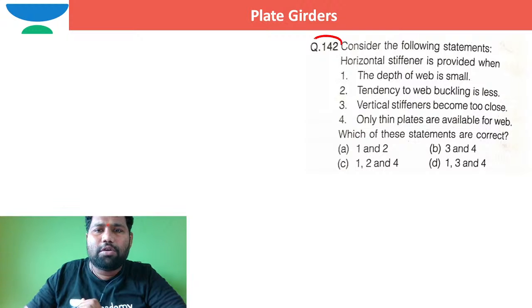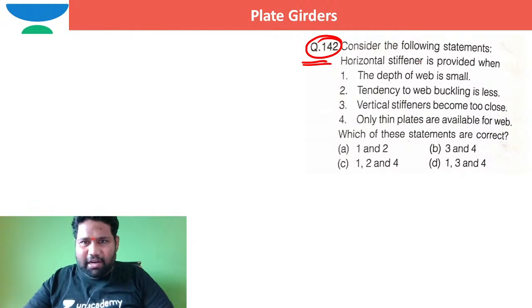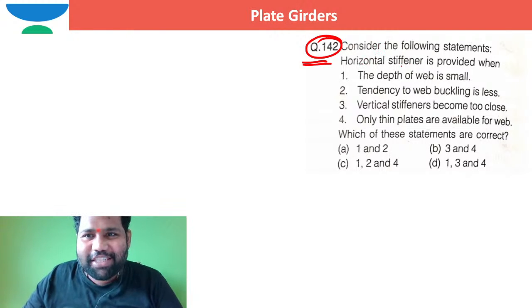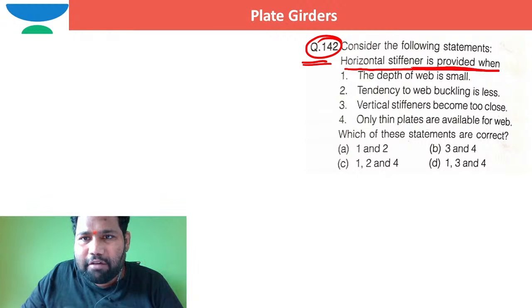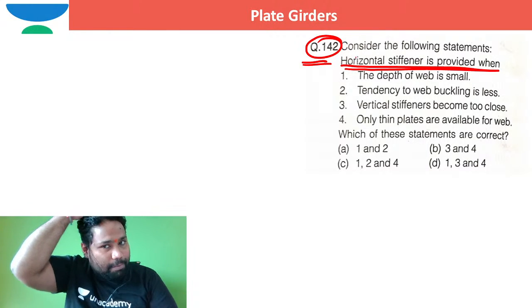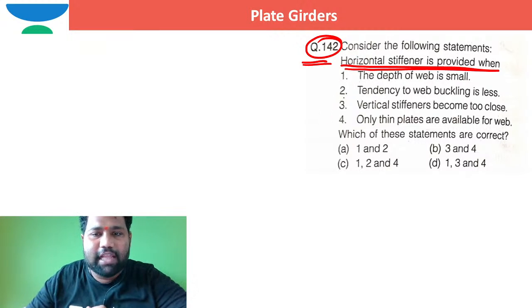I hope you are able to see this question. Consider the following statements. So when is a horizontal stiffener provided? When do we require that horizontal stiffener to be provided? I just want to convey the reasons before I tackle this one.